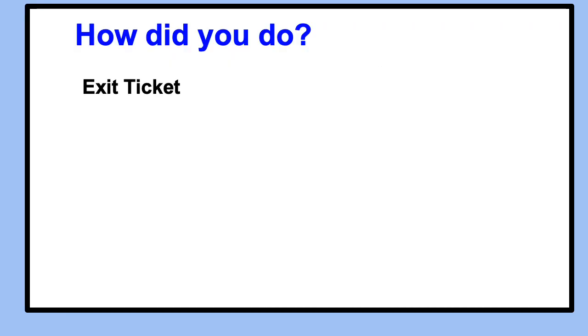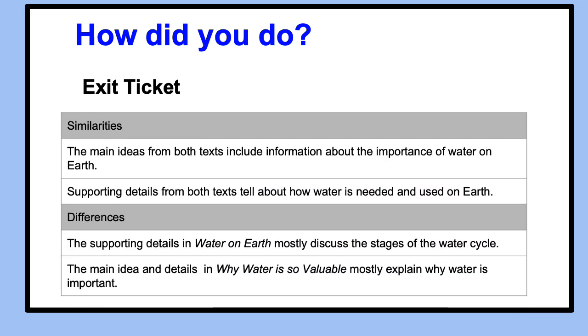Now it's time to consider how your exit ticket can help you complete your paragraph. Let's examine a possible response for your exit ticket. The similarities between the two texts are: the main ideas from both texts include information about the importance of water on earth. Supporting details from both texts tell about how water is needed and used on earth. The differences between the two texts are: the supporting details in Water on Earth mostly discuss the stages of the water cycle. The main idea and details in Why Water Is So Valuable mostly explain why water is important.